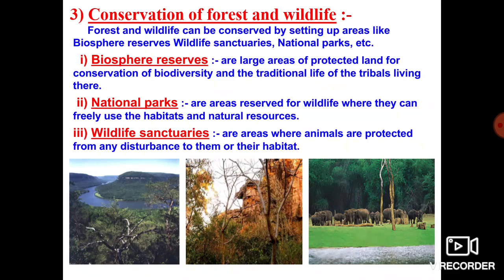construction of buildings as well as industries in the wildlife sanctuaries, national parks and biosphere reserve areas. So in the biosphere reserves, national parks and wildlife sanctuaries, human activities are completely prohibited, as well as the construction of buildings, construction of industries and some other purposes. It is strictly prohibited.